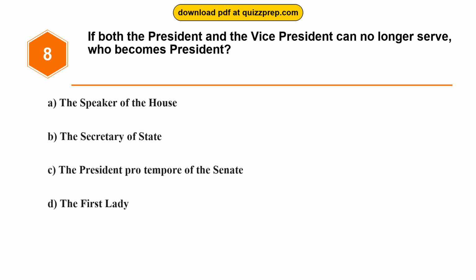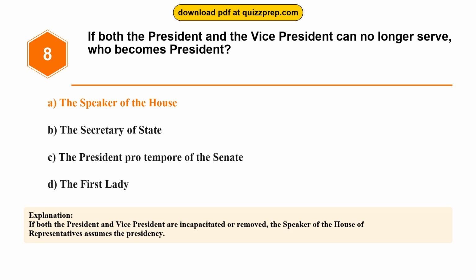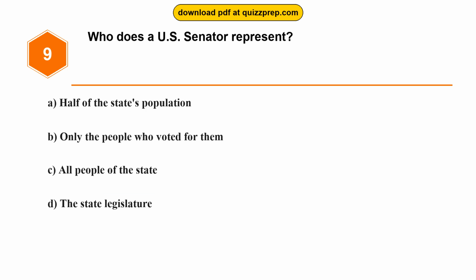Question 8. If both the president and the vice president can no longer serve, who becomes president? Option A, the Speaker of the House. Option B, the Secretary of State. Option C, the President pro tempore of the Senate. Option D, the First Lady. The correct answer is option A, the Speaker of the House. If both the President and Vice President are incapacitated or removed, the Speaker of the House of Representatives assumes the presidency.